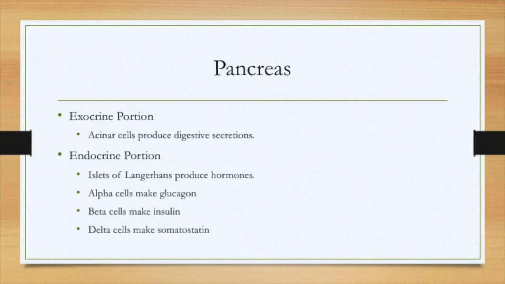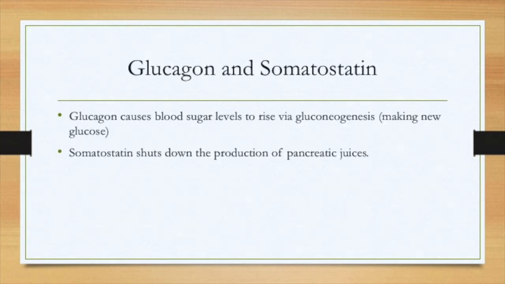The pancreas has an exocrine and an endocrine portion. The exocrine portion contains acinar cells, which produce digestive secretions. The islets of Langerhans are the endocrine portions, which produce hormones. Alpha cells make glucagon, beta cells make insulin, and delta cells make somatostatin. Glucagon causes blood sugar levels to rise via gluconeogenesis, which is making new glucose. Somatostatin shuts down the production of pancreatic juices.